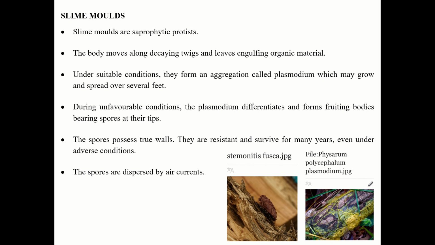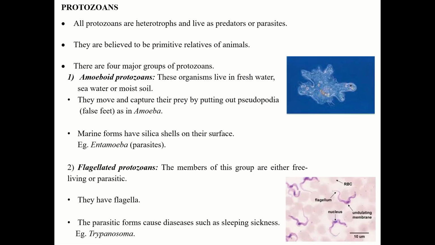So suppose the condition is favorable and it is a very dry region, still they can survive. So once they get moisture, they will grow. The spores are dispersed by air current. Okay, air current carries them from one place to another place. So we have seen slime mold.